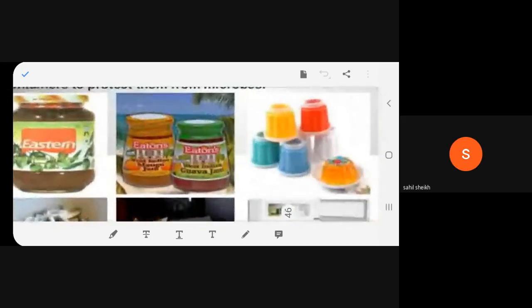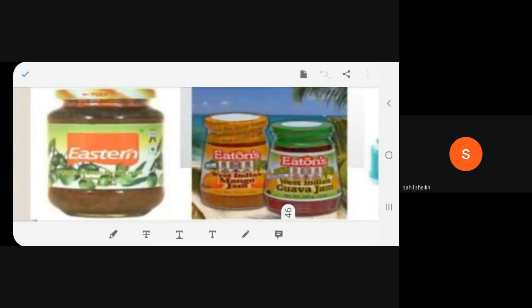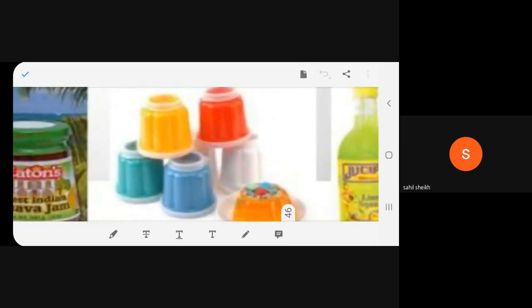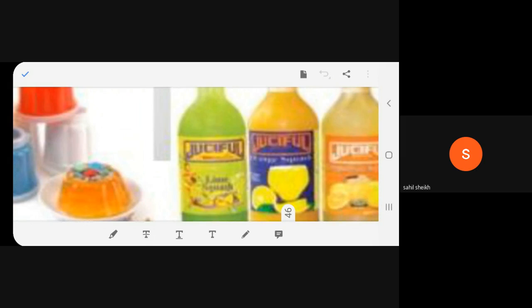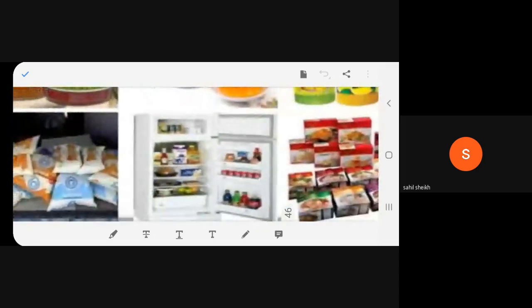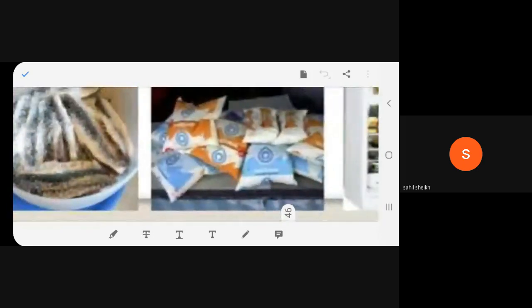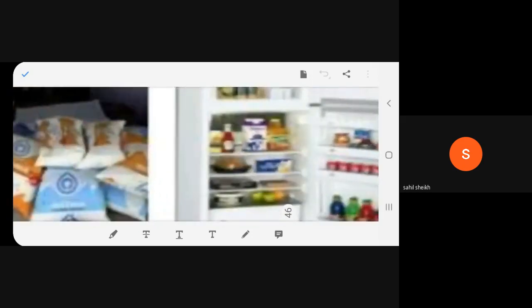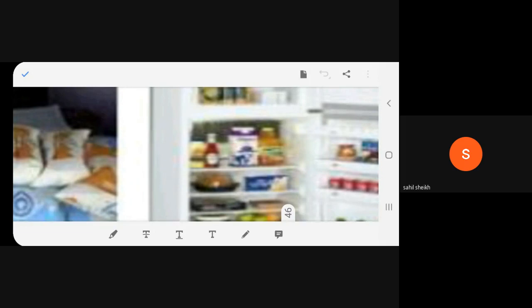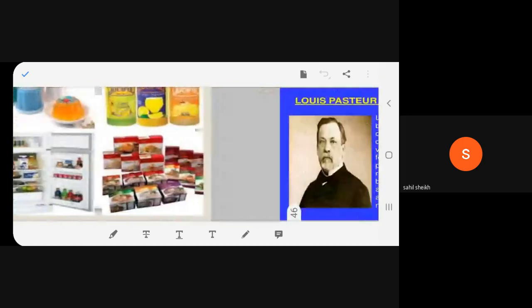See, this is how. This is guava jam. This is again jam. These are jellies. These are squashes, thick juices, sharbat. Then you have fish, and you have pasteurized milk in packets, and here we are storing everything in the fridge. Do you understand? But generally, in the fridge also, the food gets bad at times. Have you observed that?